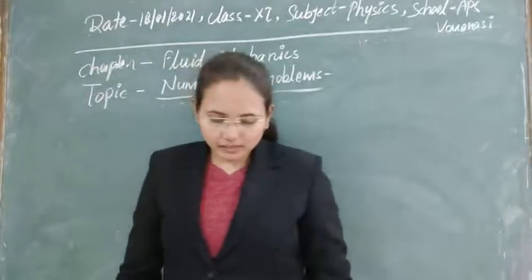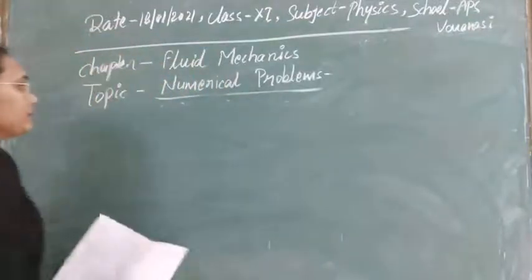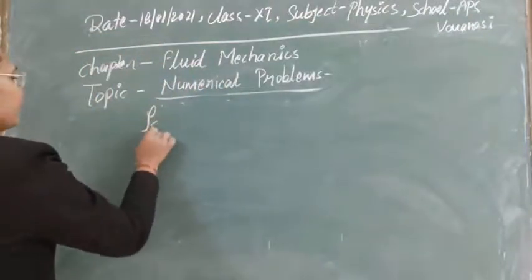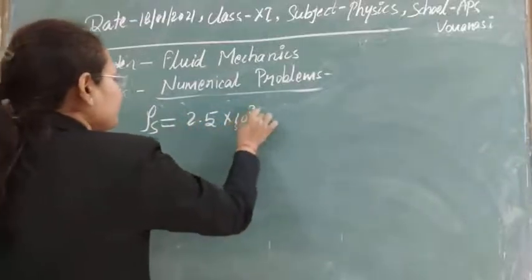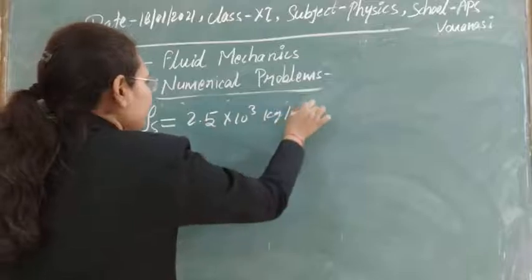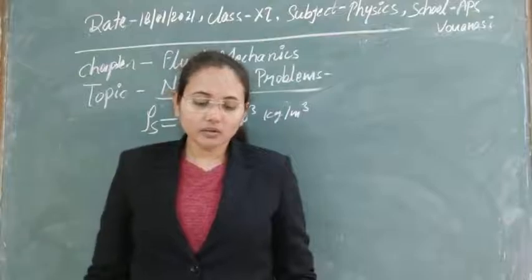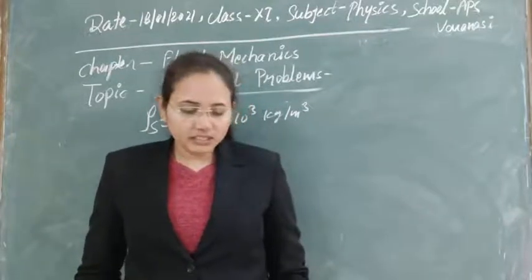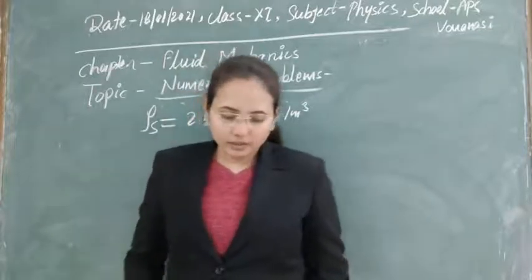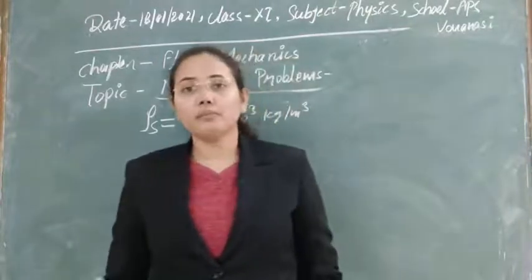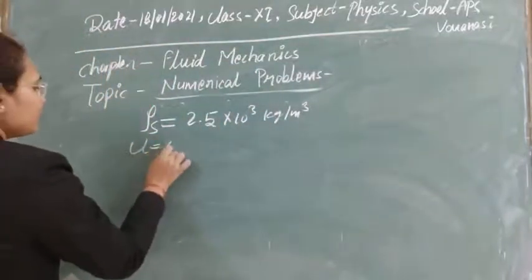So the next question is that a stone of density 2.5 into 10 power 3 kg per meter cube. So the density of the stone is given as 2.5 into 10 to the power 3 kg per meter cube. It is completely immersed in sea water and allowed to sink from rest. Obviously, from rest means the initial velocity is 0.